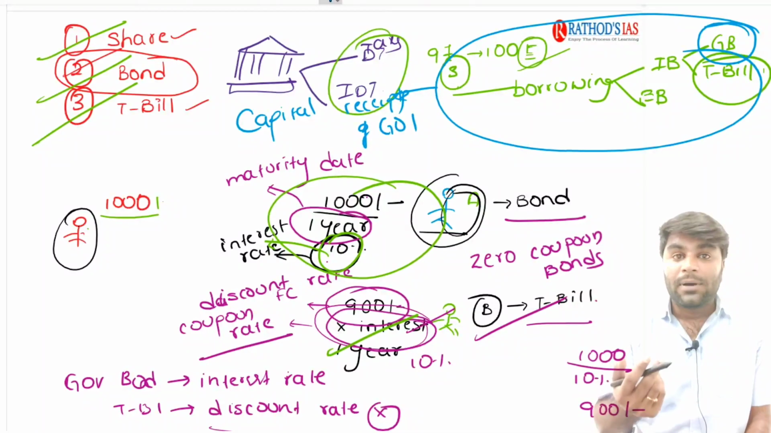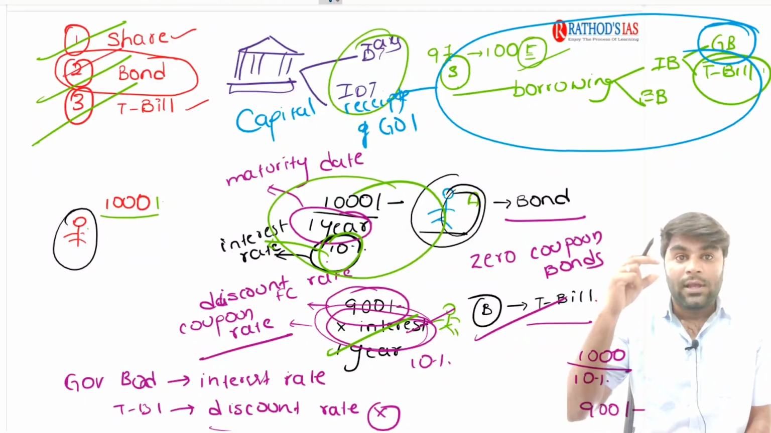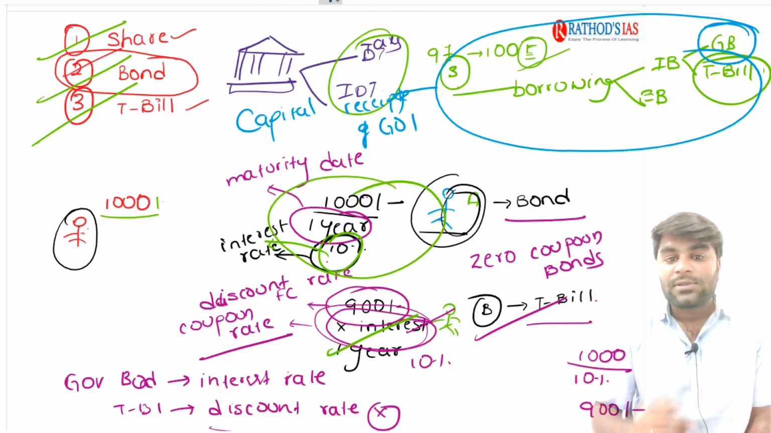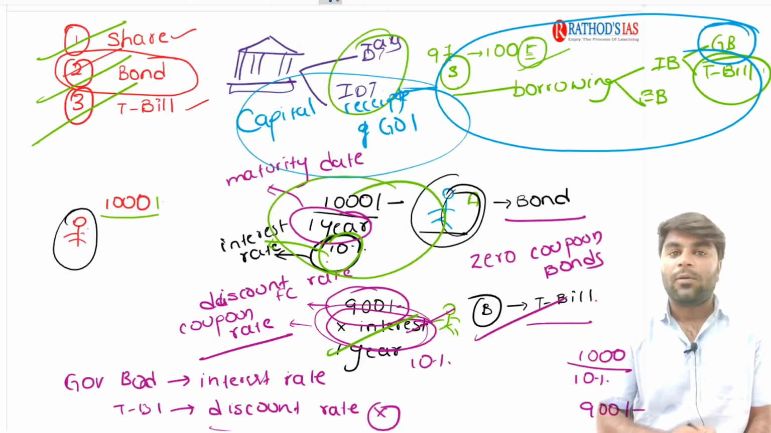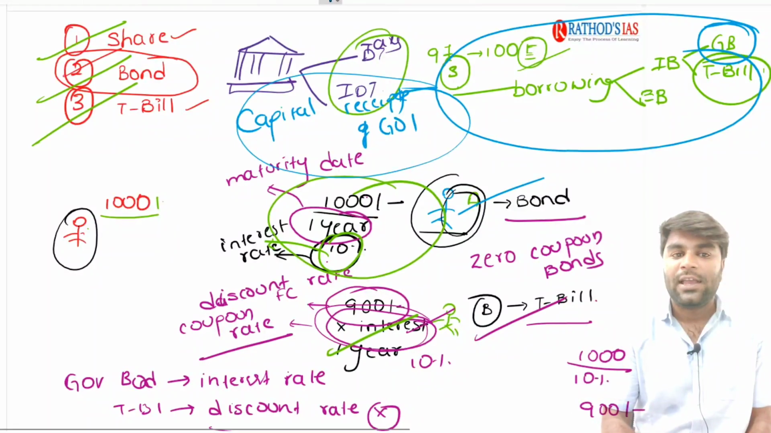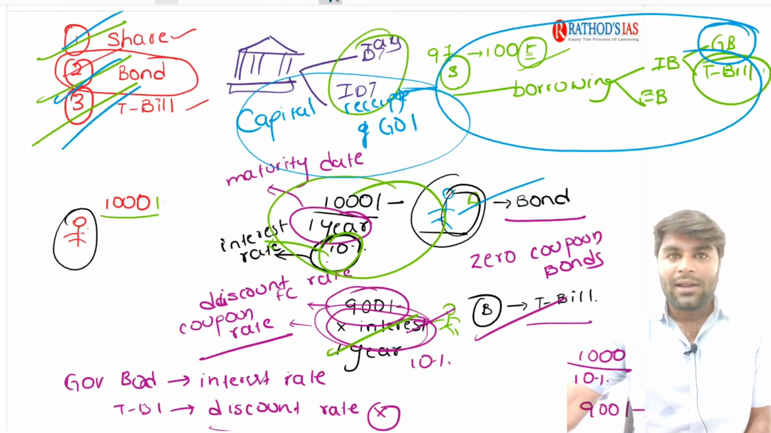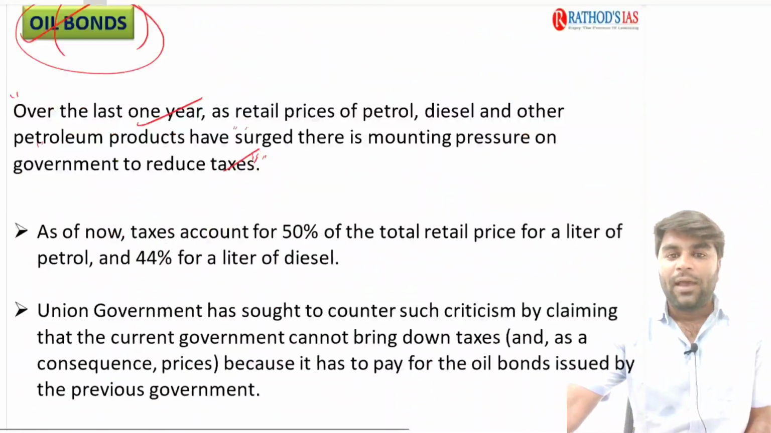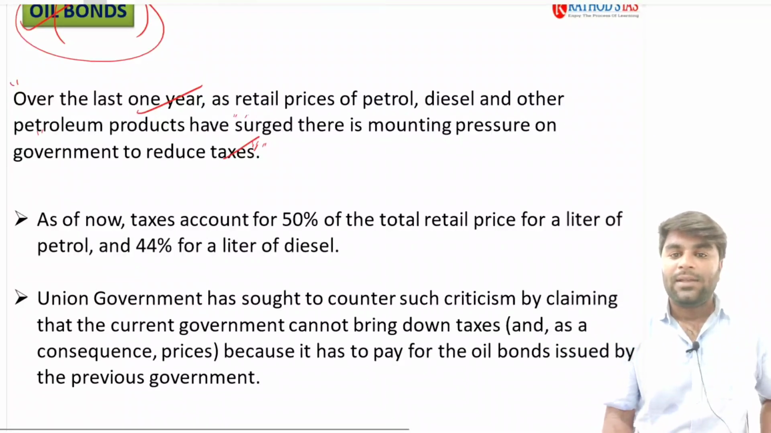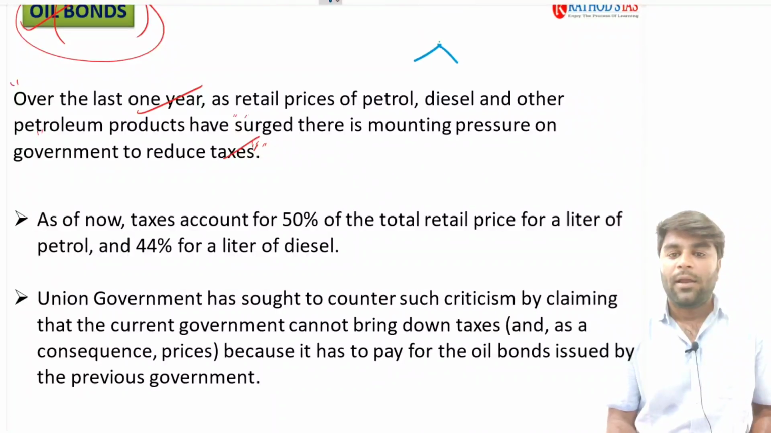Now, when we talk about the budget, you have two components: revenue budget and capital budget. In the revenue budget, we have the revenue receipts and capital receipts. So, borrowings form part of the capital receipts of the Government of India. So, this is about the basic differences between shares, bonds and treasury bills. Now, let us come back to our topic where I said in the beginning, imagine this is an oil manufacturing company. This is a petroleum company.